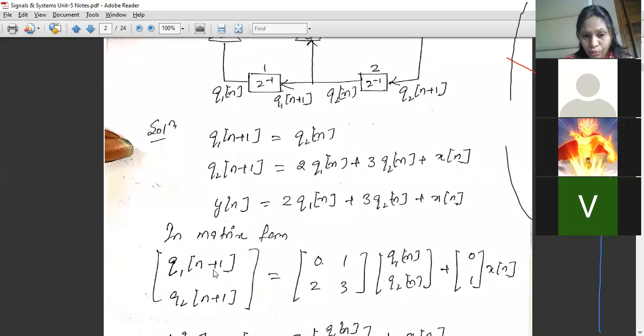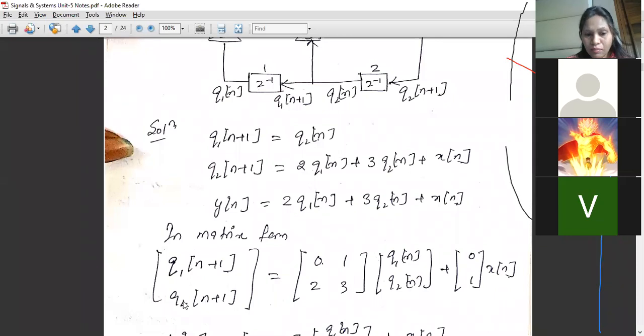We are defining Q1[n+1]. Just look at the cursor where I am pointing. This is Q1[n+1], and that will be equal to what? 0 Q1[n], as we cannot see any Q1[n] here, so it will be 0 into Q1[n] plus 1 Q2[n], plus we don't have even an X[n] term in the expression of Q1[n+1], so 0 X[n]. So this is how we define Q1[n+1].